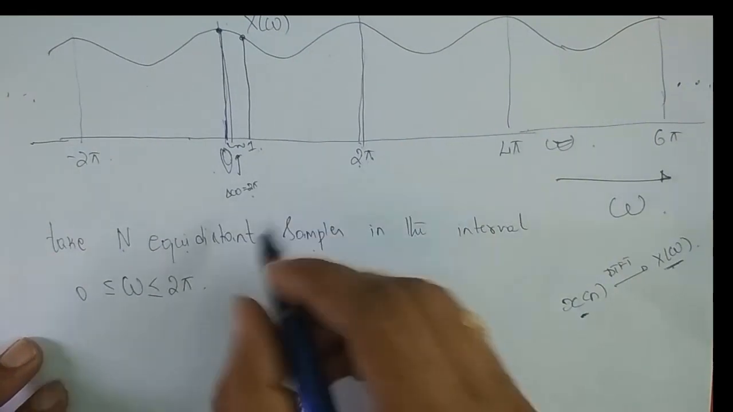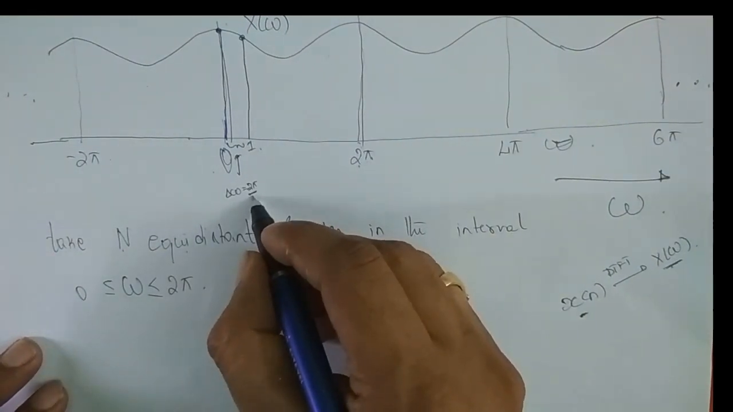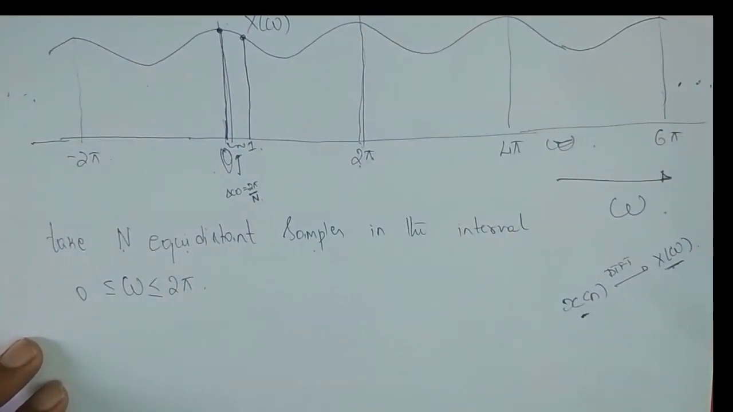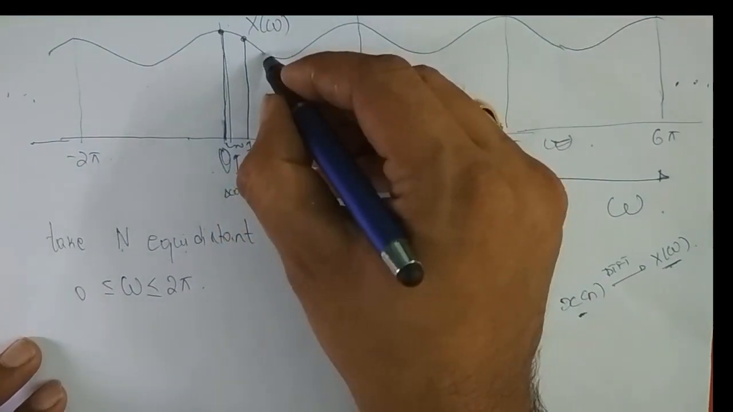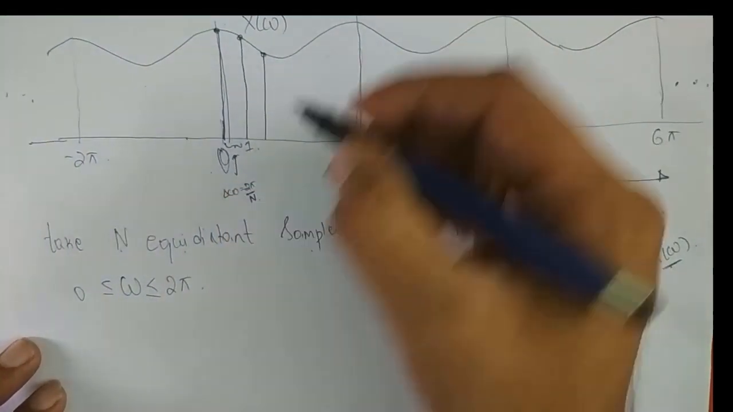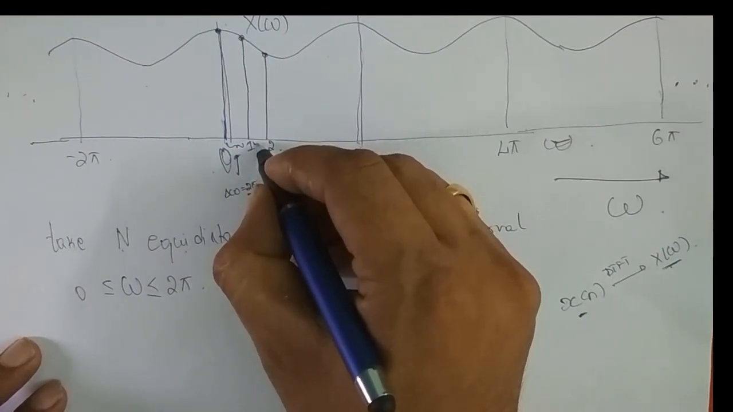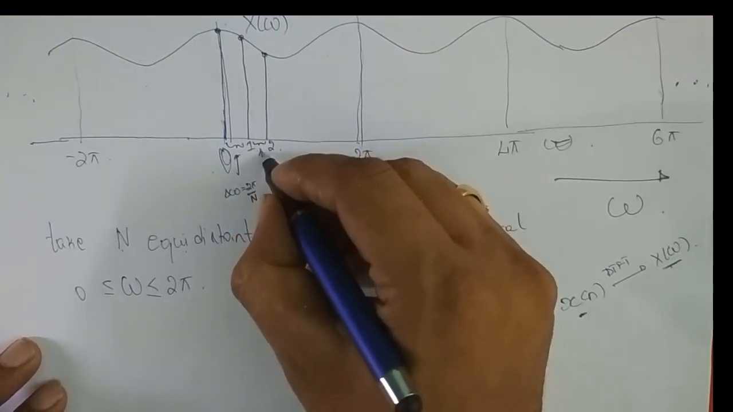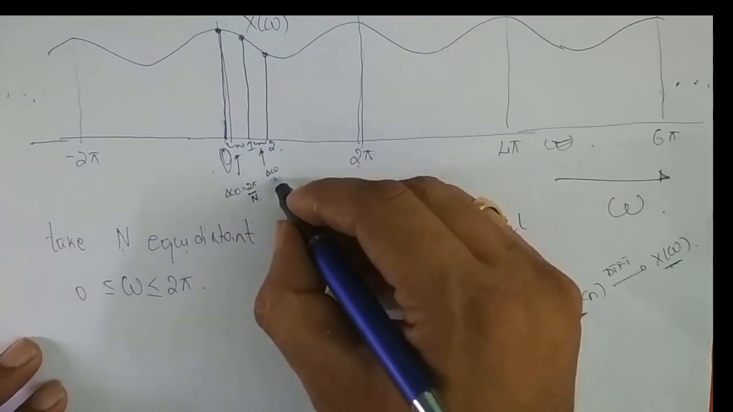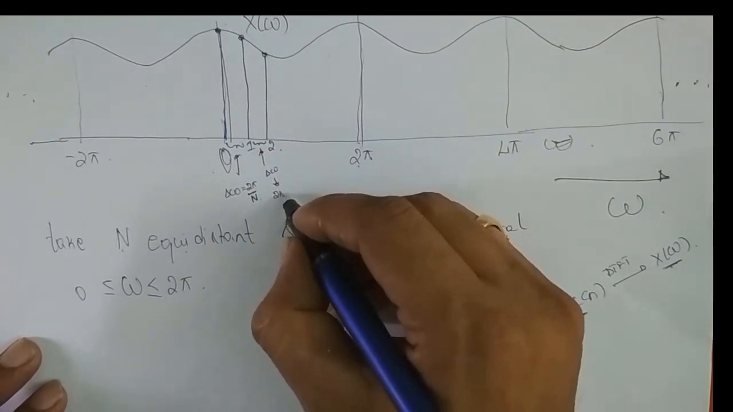Because 0 to 2 pi, so divided by n, how many samples I'm taking. Okay, so again the next sample is somewhere here. Let me call it the second sample. And what is the distance between the first sample and the second sample? Again, this is the same as delta omega. And what is the right hand side? 2 pi divided by n.